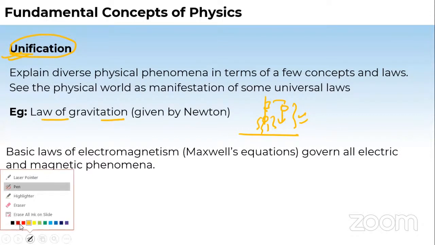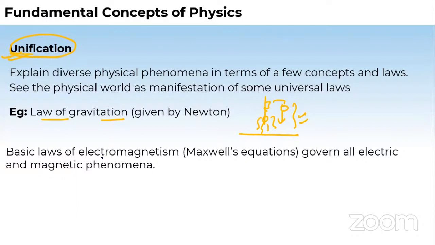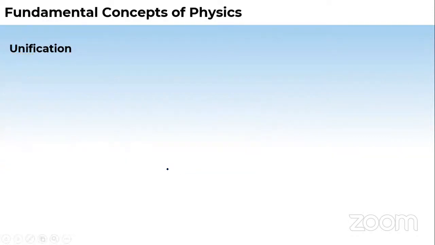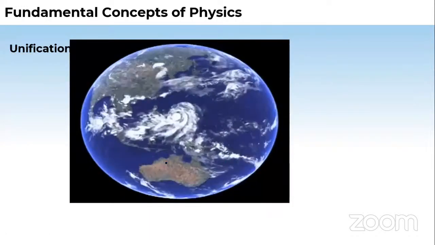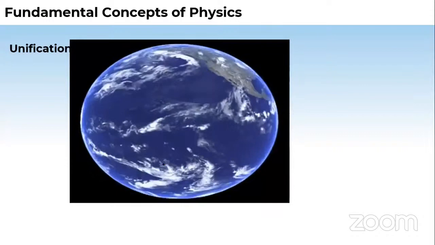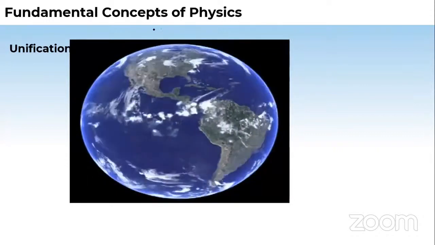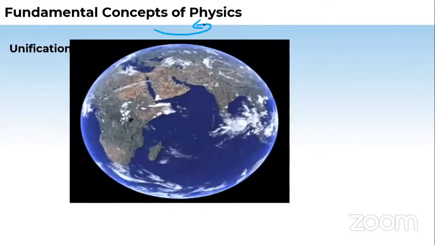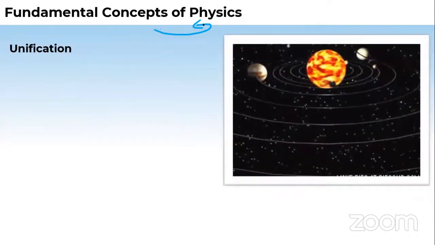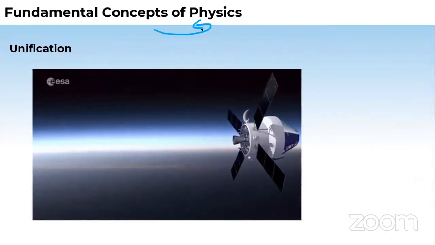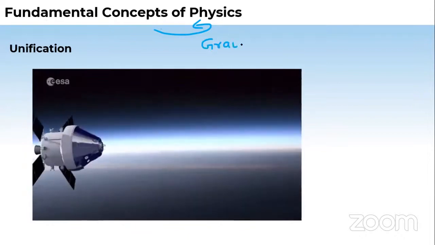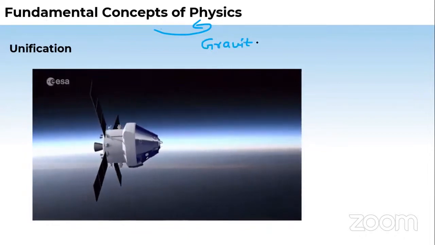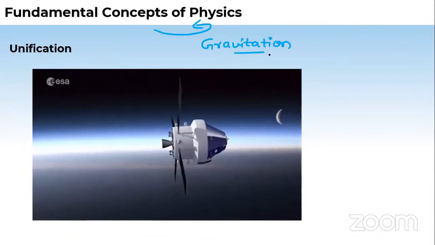In this channel you'll understand that there are many basic laws of electromagnetism, the Maxwell laws, which govern all electric and magnetic phenomena. Many things are included in unification, not only the magnetic laws and the laws of gravitation, even the earth revolving around the sun and rotating on its axis. All this science is under some laws. The moving of a satellite, all these things, students, you will understand in the chapter gravitation, not now.